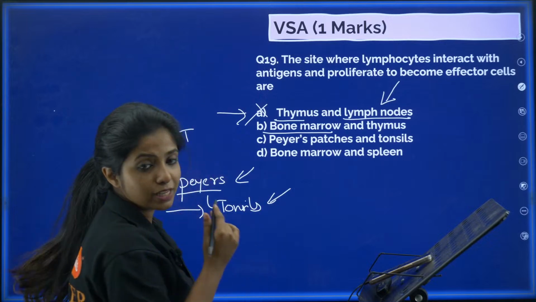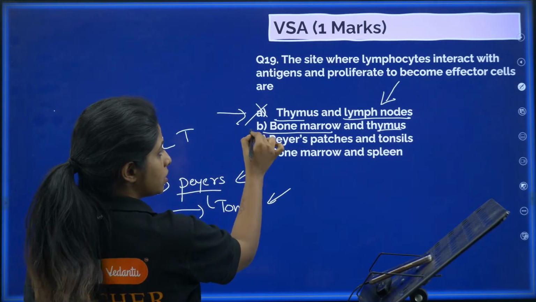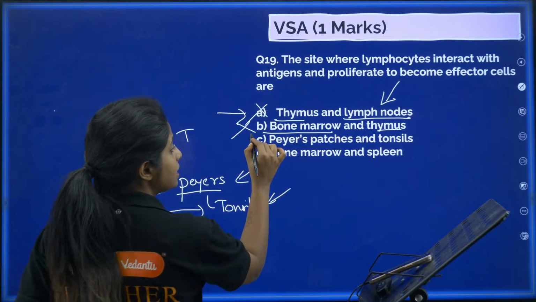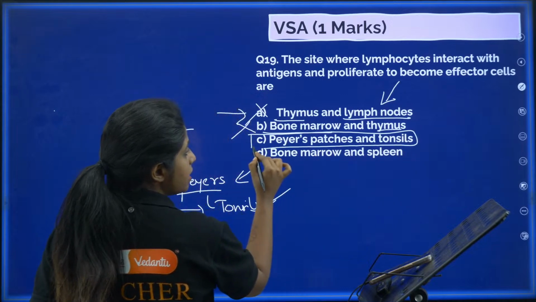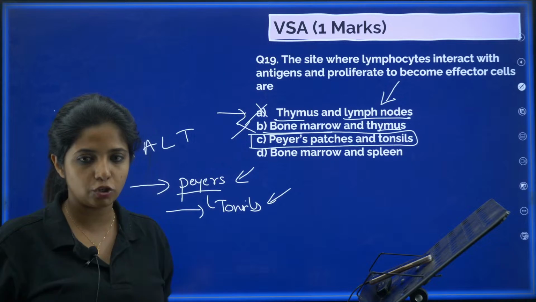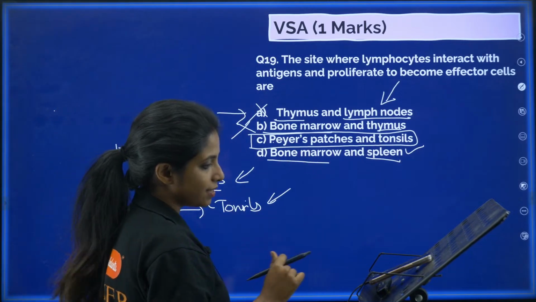Bone marrow again is a place where it is being produced. And thymus also is where it is being matured. So this is not an option. Peyer's patches and tonsils. This is the correct option. C is the correct option. This is where the lymphocytes and the antigens come in contact and they fight with each other. Bone marrow again no. Spleen yes. So this becomes your answer.